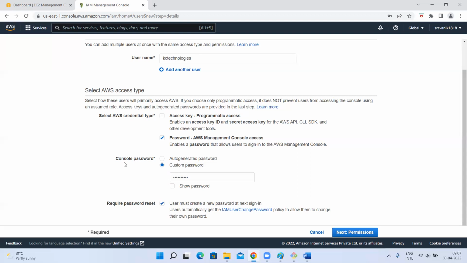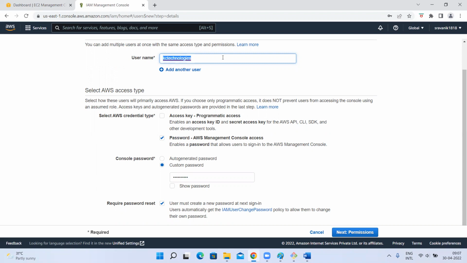Now, I'll share this username and password with this person. There is one person called KC Technologies. I shared the username and password with him. Who set this password? I set this password. Now he'll know that when I give the username and password, along with him, even I know his username and password. He may think that I may misuse his credentials. Even if there is someone monitoring what actions were done, in this case, the KC Technologies user logged in and deleted one instance.